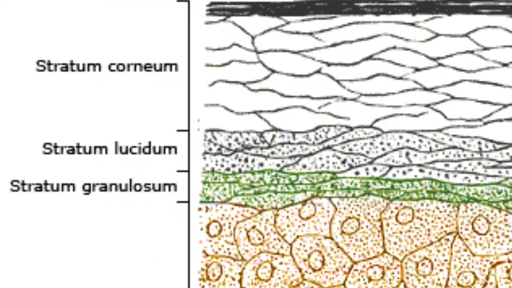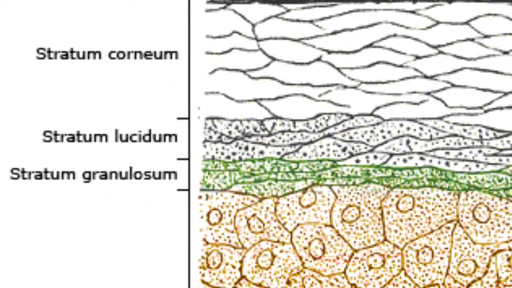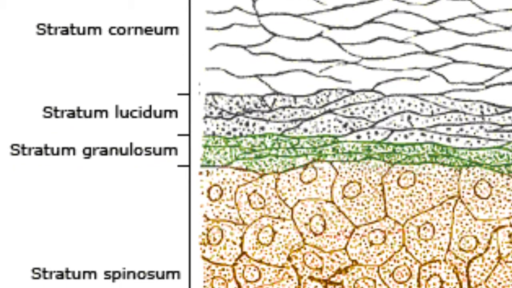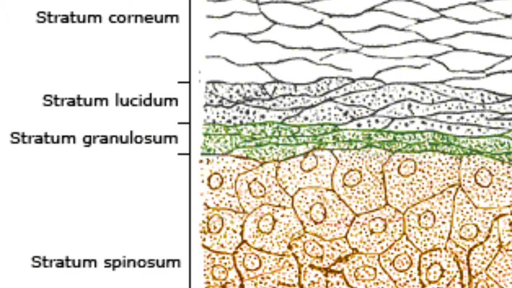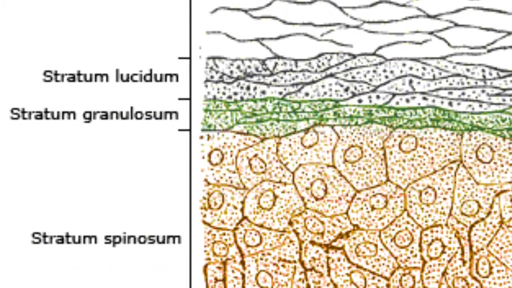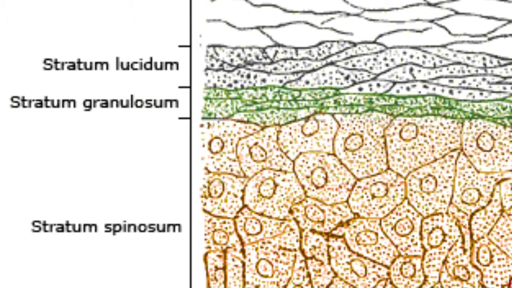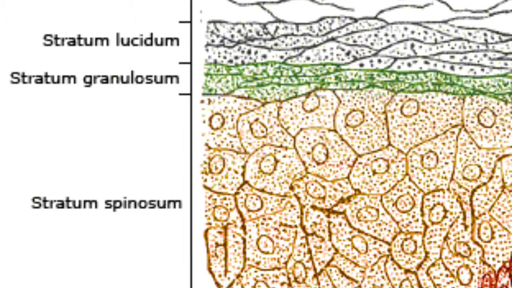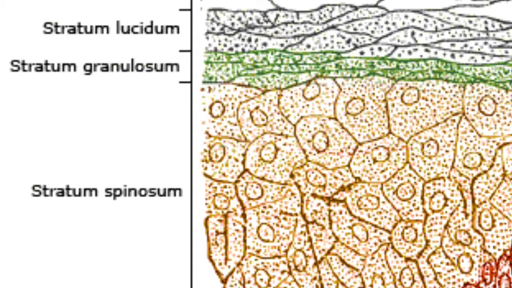There are several layers of the epidermis. The first layer is the stratum corneum, whose job is to form a durable surface layer and to be resistant to penetration, abrasion, and water loss. The stratum lucidum, which is only seen in thick skin. The stratum granulosum, which is made up of 3 to 5 layers of keratinocytes and is very thick.